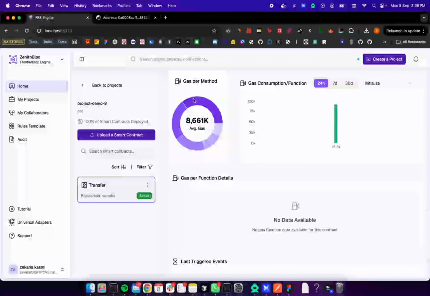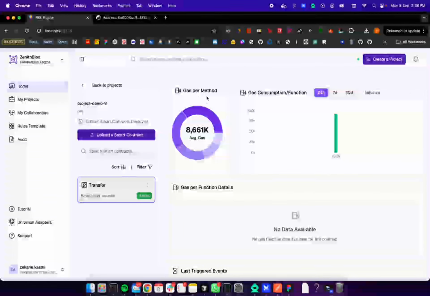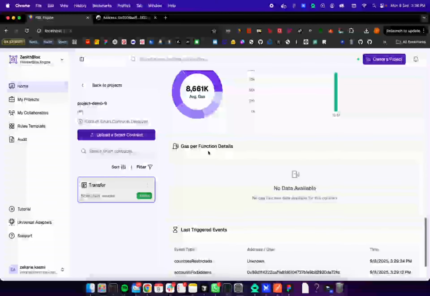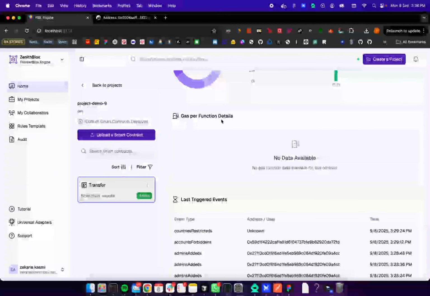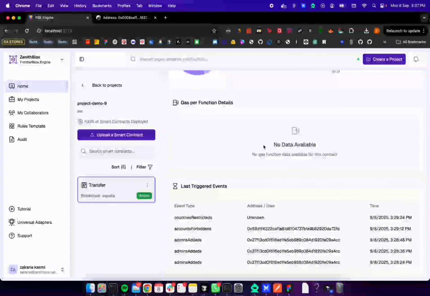And in here we have gas per method. So for each method we have the average gas, and we have gas per function with still no data yet because we didn't interact with the smart contracts. When we do, we're going to have more data available. And this is the last triggered events.